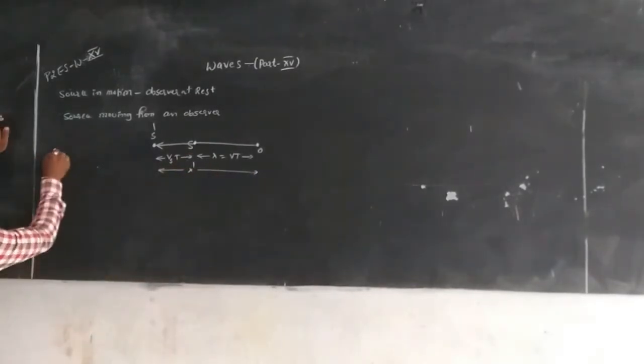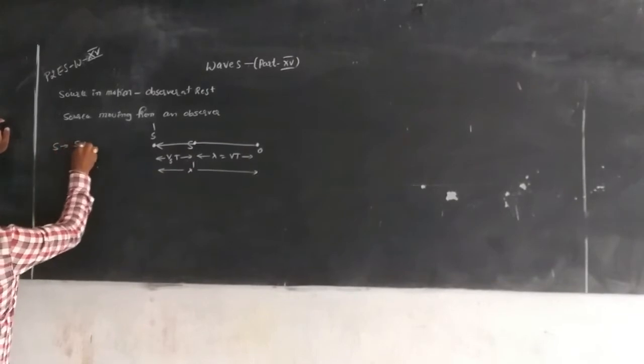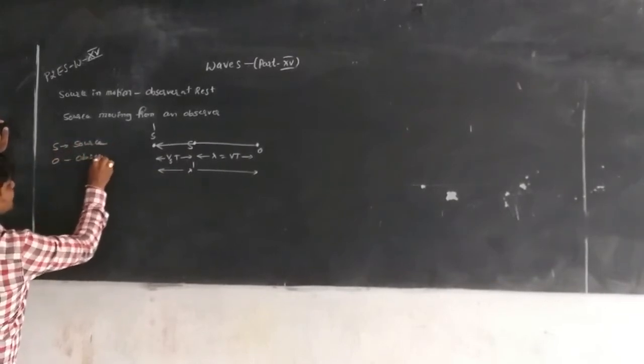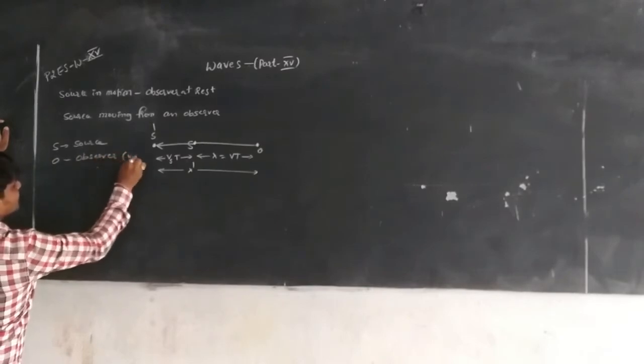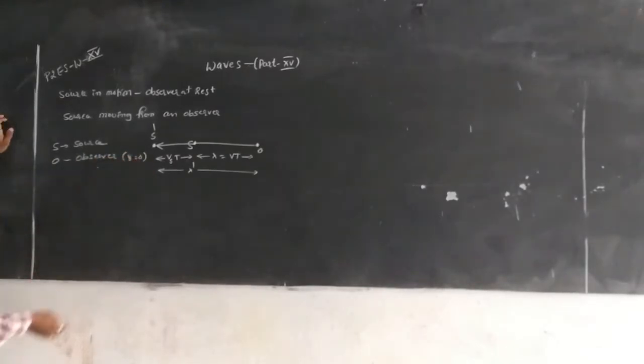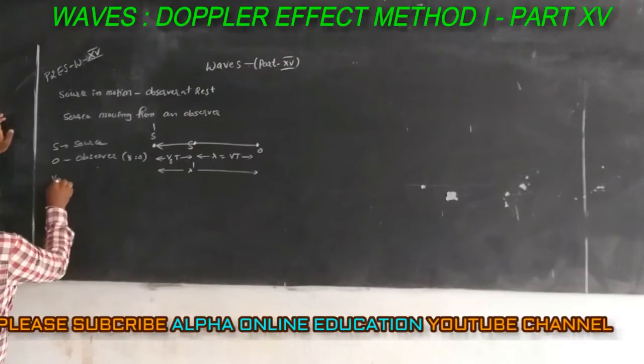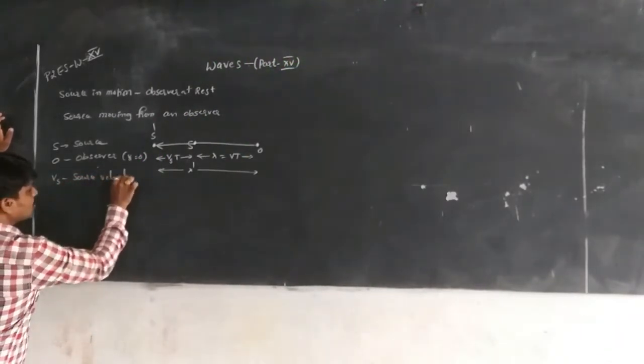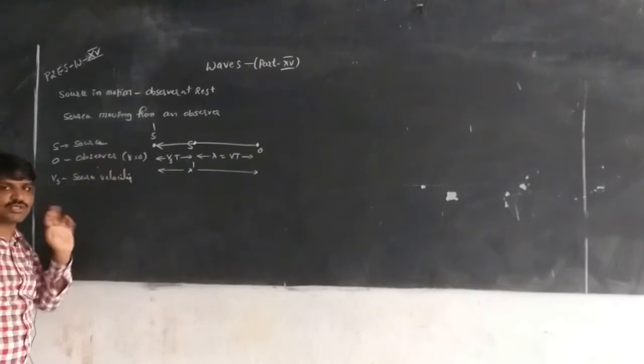Here S means the source and O is the observer, which is at rest, so V0 is equal to 0, so we are not considering that one. Then Vs is the source velocity.